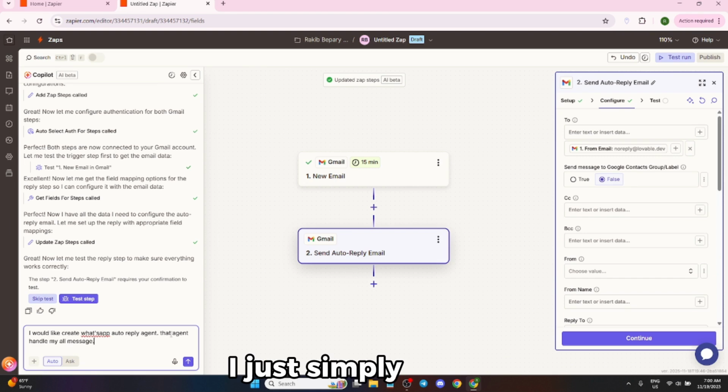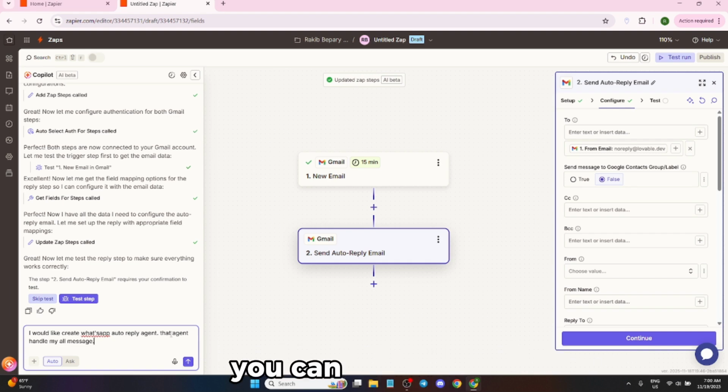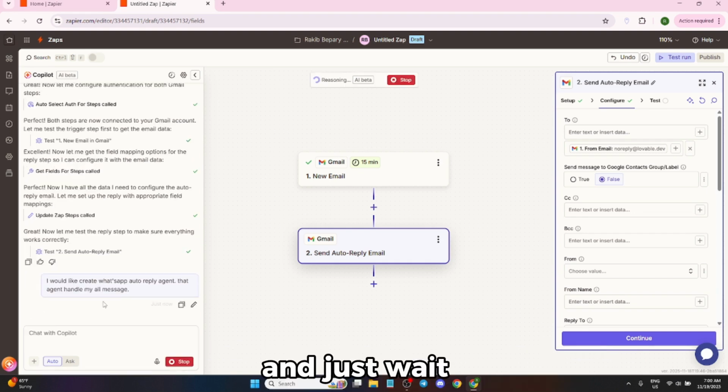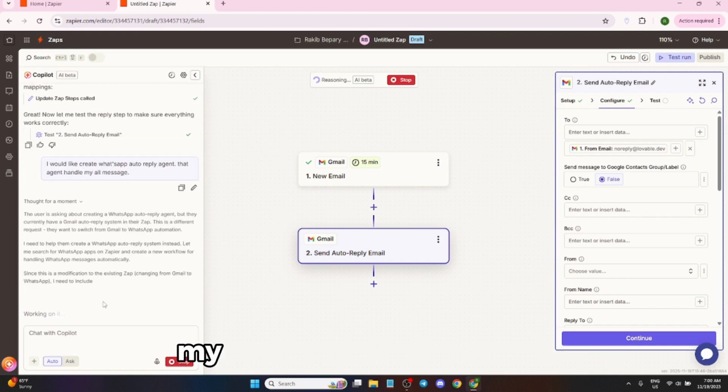I just briefly describe the platform. If you write a detailed prompt, you can get better output. I send the prompt, and we can see Zapier automatically created a workflow for my